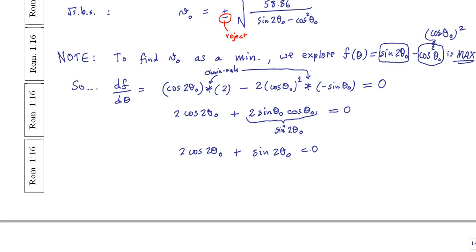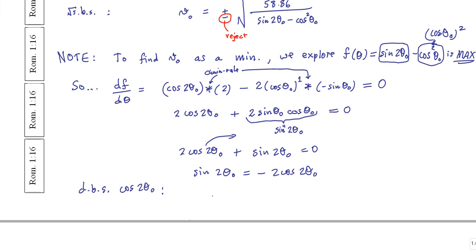And let's go ahead and bring a term over to the other side. So I'll go ahead and just take this term to the other side. I get sine of a double angle is equal to minus 2 times cos of the double angle. And now let's go ahead and divide both sides by cos of the double angle.